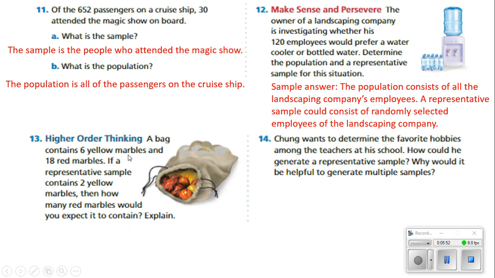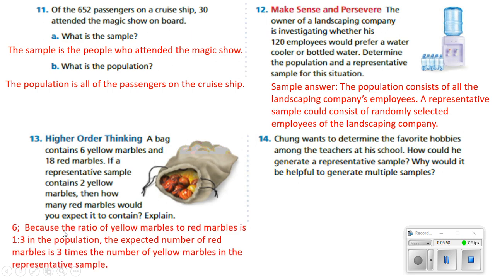This basically tells me there were 18 red marbles, right? So the ratio of yellow marbles to red marbles is 1 to 3. It says it contains 6 yellow marbles and 18 red marbles. If you take 6 and divide it by 6, that'd be 1, and 18 divided by 6 would be 3. So for every 1 yellow marble, there are 3 red marbles. Okay, so when it asks how many red marbles would you expect it to contain, there would be